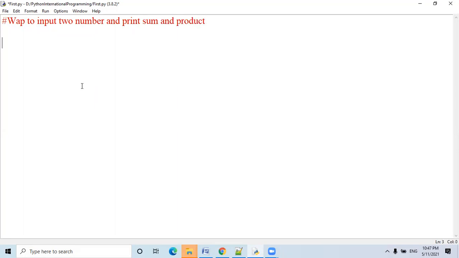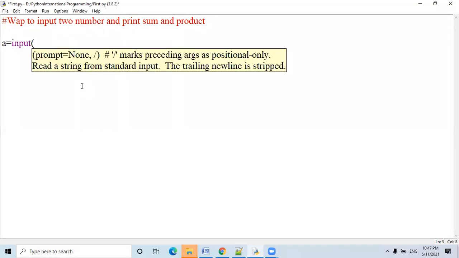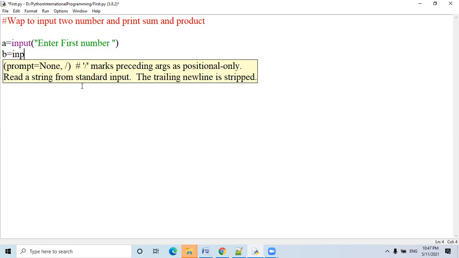So how do we take the input from the user? A is equal to input, and inside input I am writing a statement, enter first number. Okay, and B is equal to input, please maintain